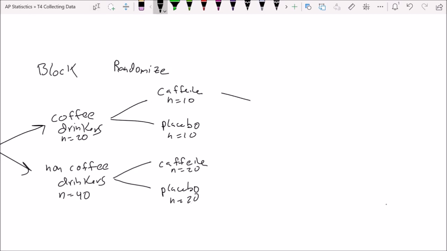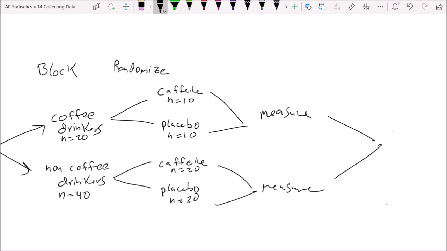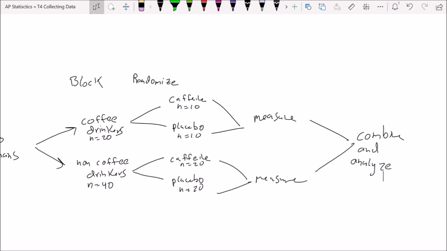And then what we're going to do is combine the results back together. I'm going to draw this a little differently than the previous diagram. We have to measure heart rate, so measure change in heart rate. And then we're going to combine and analyze data. Oops, that doesn't look like analyze though. Combine and analyze. Okay, so there's another diagram of randomized block design.